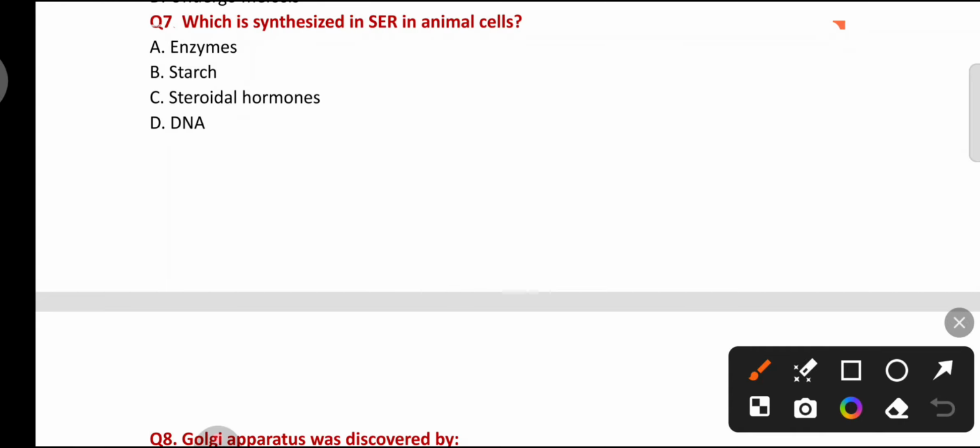Which is synthesized in smooth endoplasmic reticulum in animal cells? Enzymes, starch, steroidal hormones, DNA. Smooth endoplasmic reticulum in animal cells mainly synthesizes lipids, and steroid hormones are lipids.